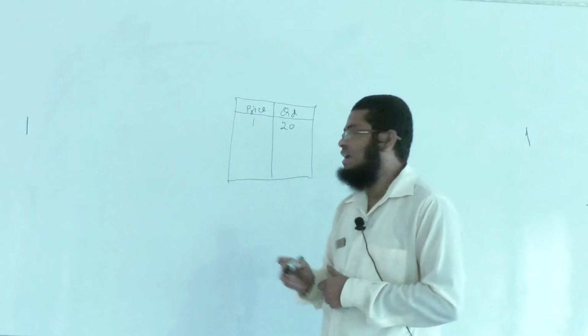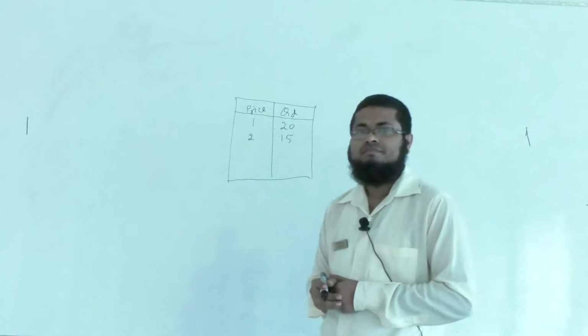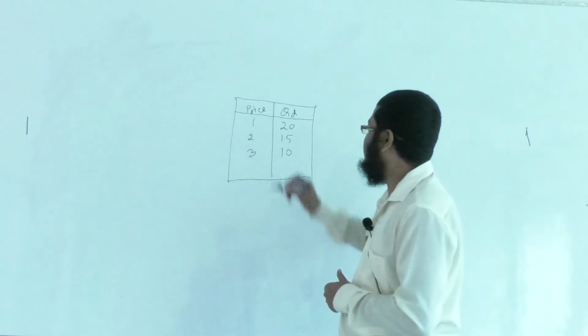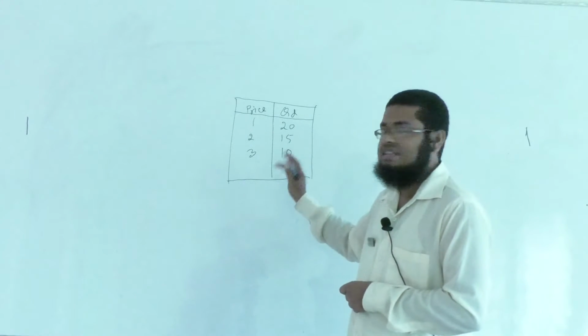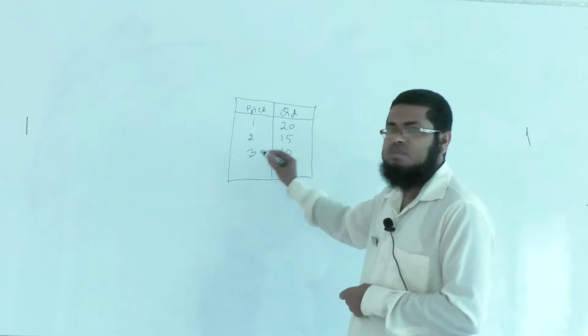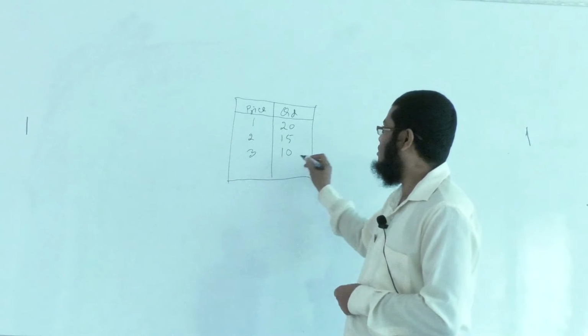Okay. If price is 2, quantity demanded is 15. If price is 3, quantity demanded is 10. You see here the inverse relationship is shown with this table: when price is 1, quantity demanded is 20, when price is 2, quantity demanded is 15, and when price is 3, quantity demanded is 10.